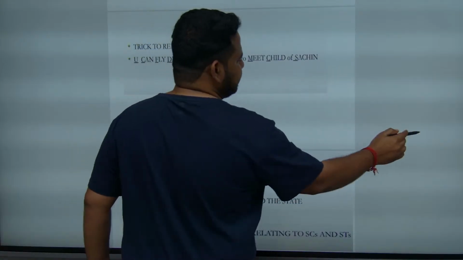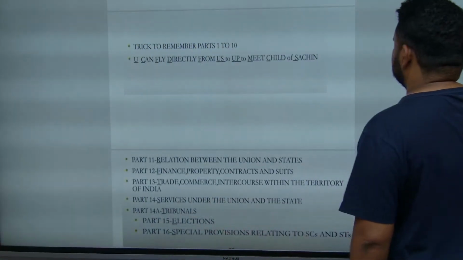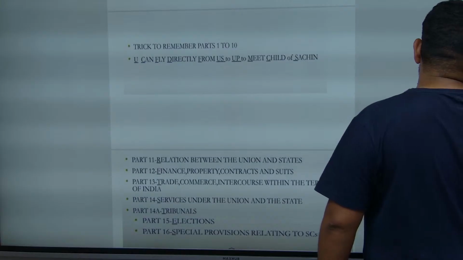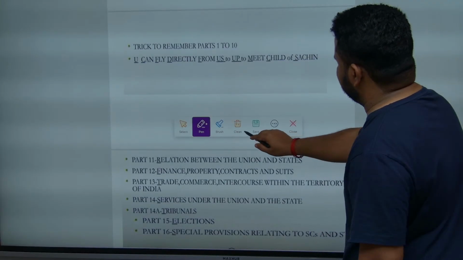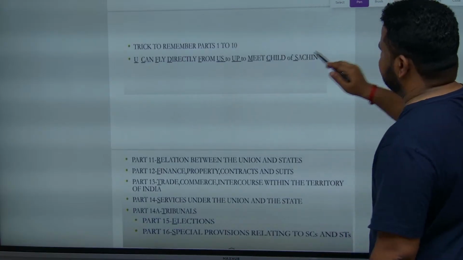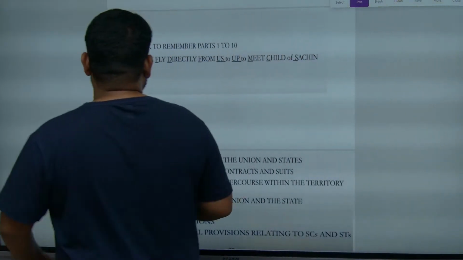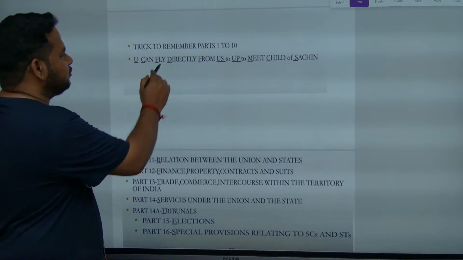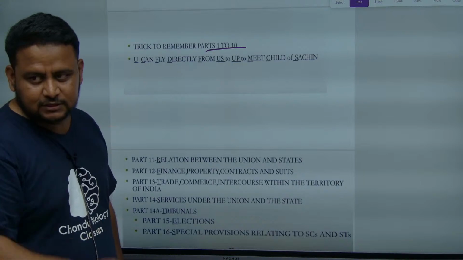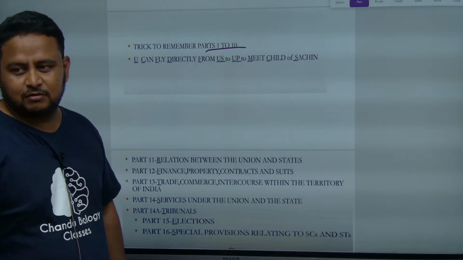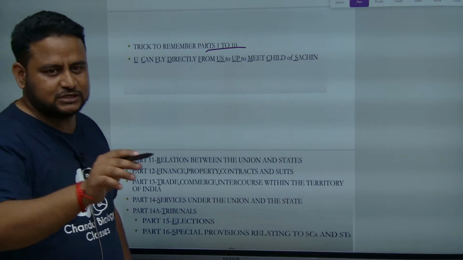So, the trick here is you can fly directly from US to UP. You can fly directly from US to UP to meet the child of Sachin. Or if you want to make a mnemonic of your own, you can make it, but the first letters should be the same. I am telling you, if you have to remember part 1 to 10, you can fly directly from US to UP to meet the child of Sachin.